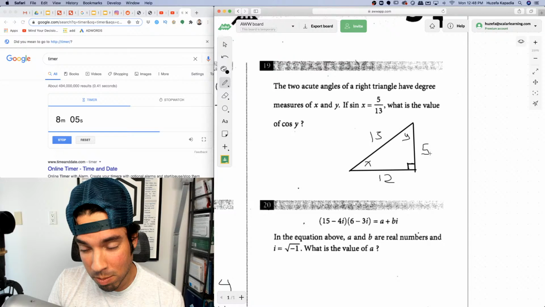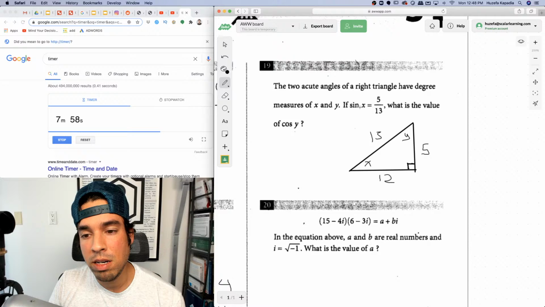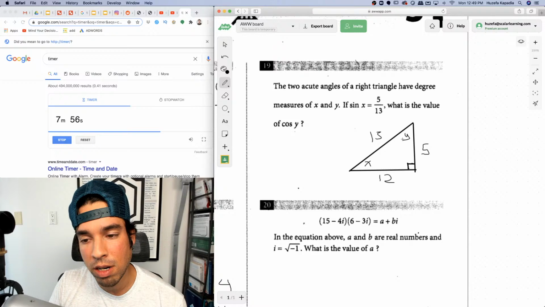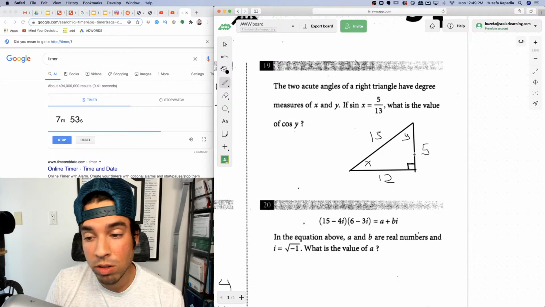What is the value of cosine of y? It's the same. Sine of x is the same as cosine of the complementary angle, but it's still nice to have the triangle. Then you don't have to think too much. Cosine of y is adjacent over hypotenuse. 5/13. Boom, done.